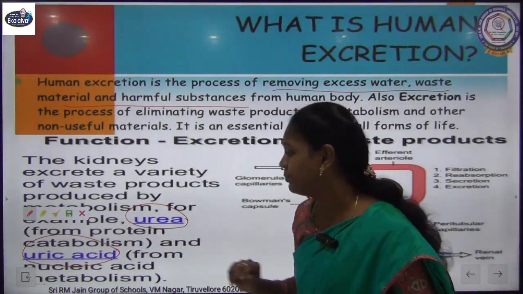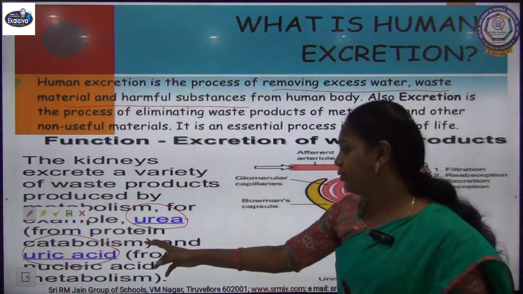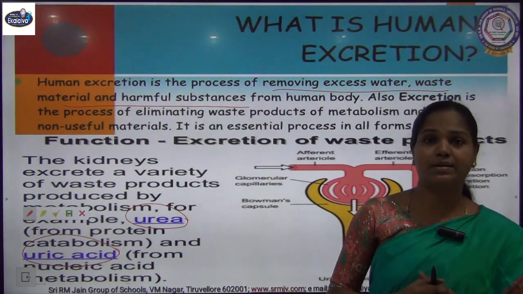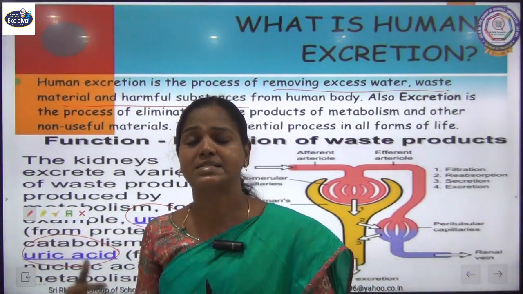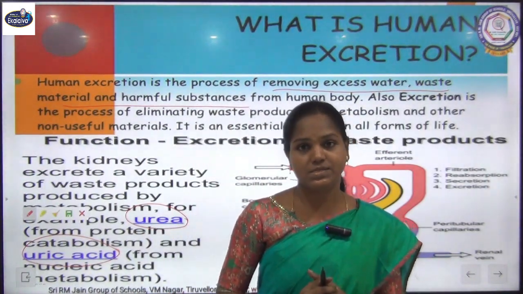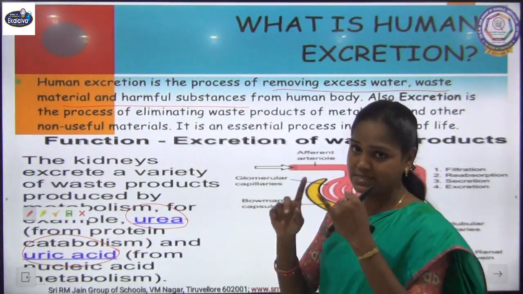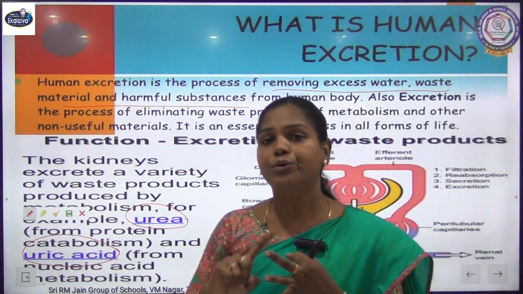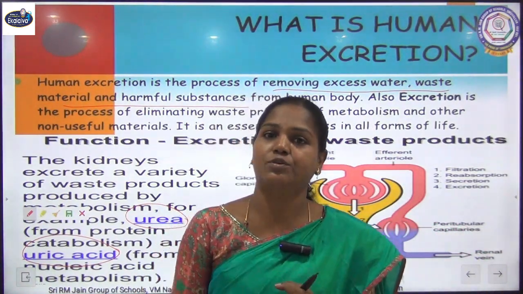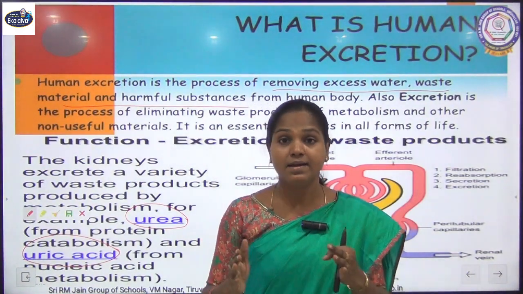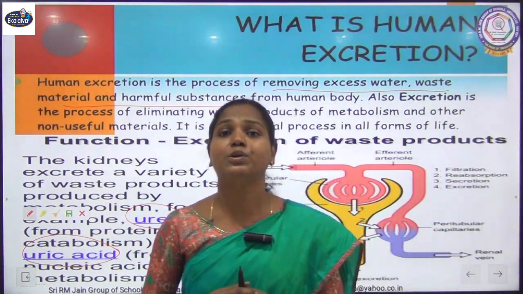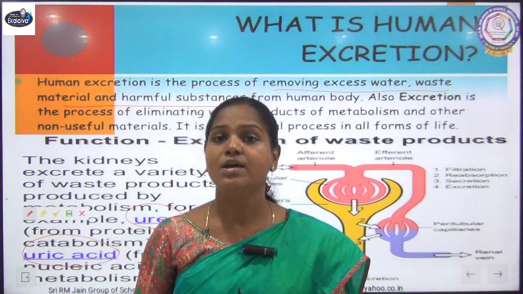Urea is produced from protein catabolism, and uric acid is from nucleic acid catabolism, and all these wastes are produced in the liver. From the liver, they are excreted out through our kidneys. So these are the main wastes: excess water, urea, uric acid, and along with that some excess salts are also excreted through the excretory system. The removal of all these wastes we call excretion in human beings.